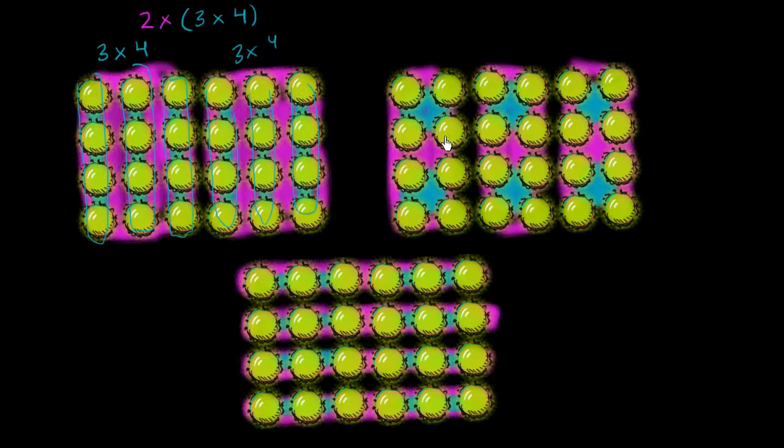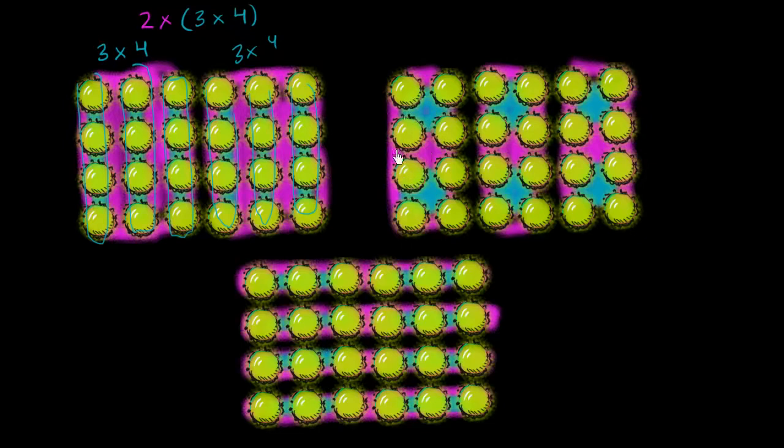And I encourage you now to look at these other 2, pause the video, and think about what these would be the product of. First looking at the blue grouping, then looking at the purple grouping in the same way that we did right over here, and verify that the product still equals 24. Well, I assume that you've paused the video.